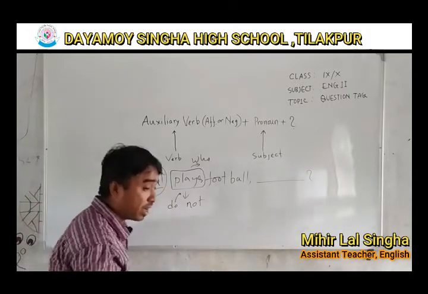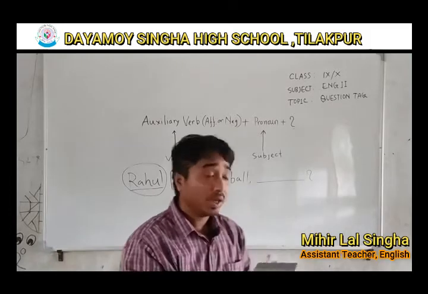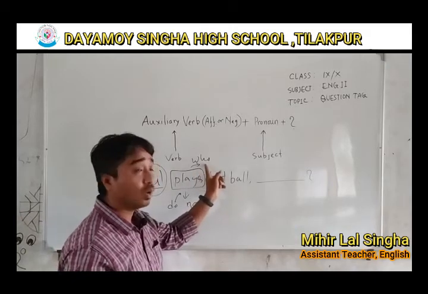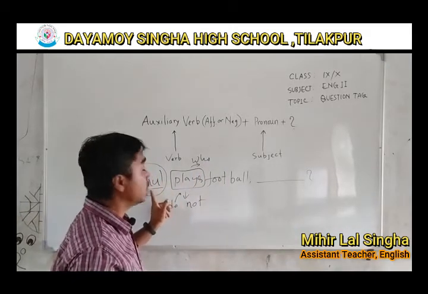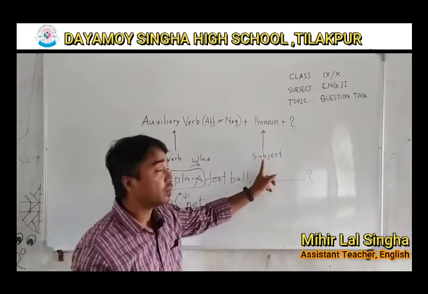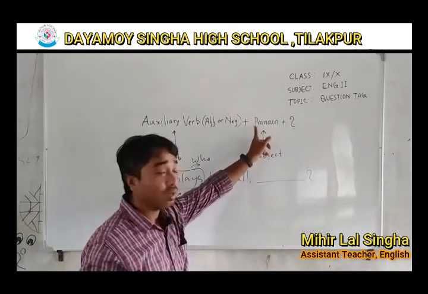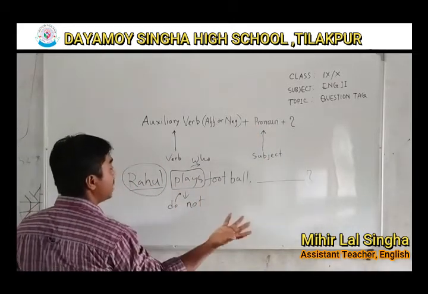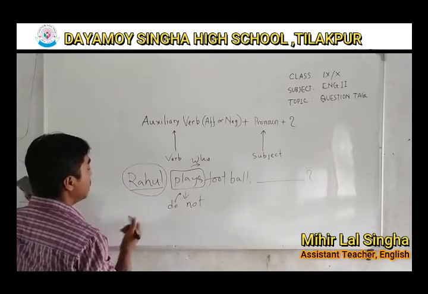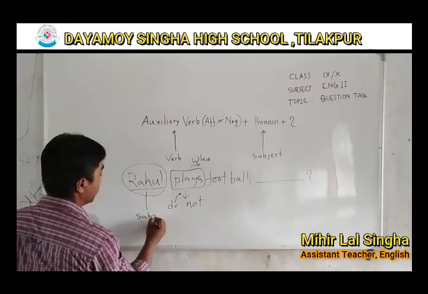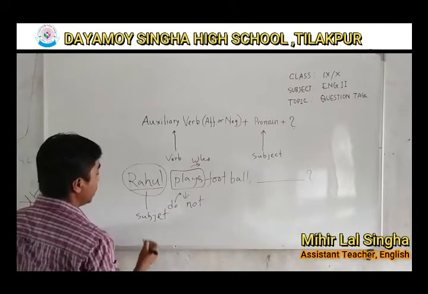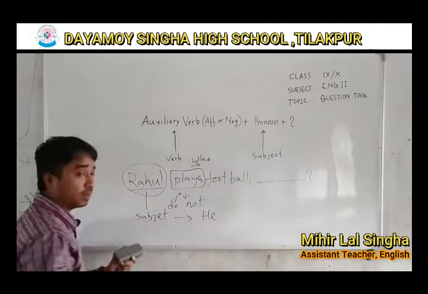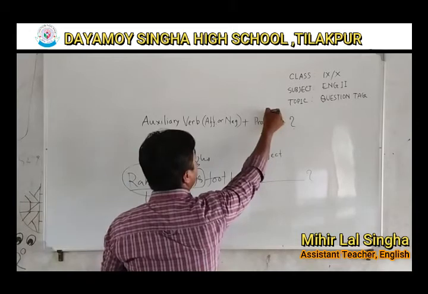Okay? Rahul plays football. If I say who plays football, what will be the answer? Rahul. So Rahul is the subject. To find out the subject, you have to ask the verb with who. Then you will get the subject. And if you get the subject, it is easy for you to find out the pronoun. Okay? So Rahul plays football. Who plays football? Rahul. So Rahul is the subject. And Rahul is a male and his pronoun is he. So we got the pronoun he.